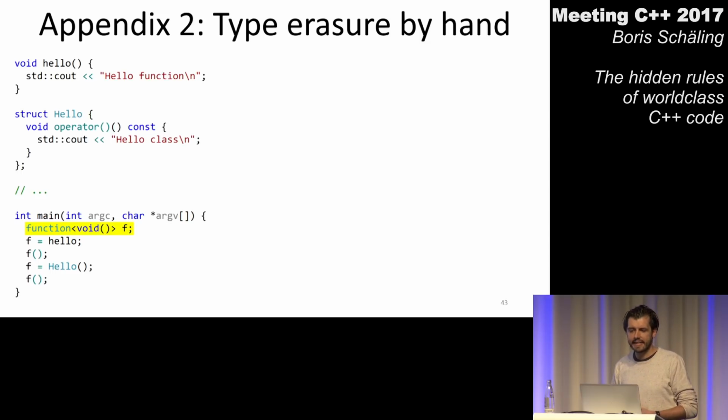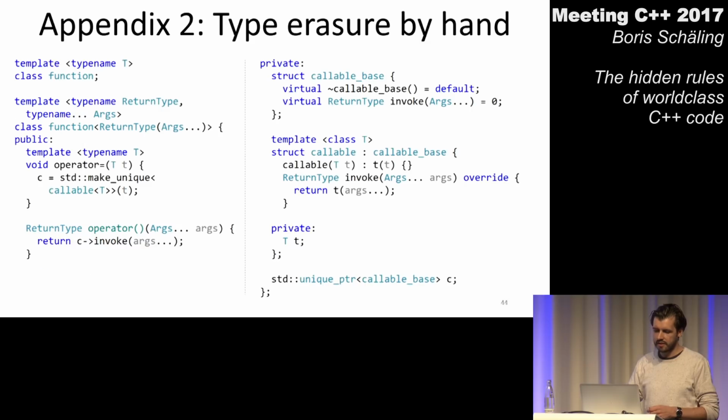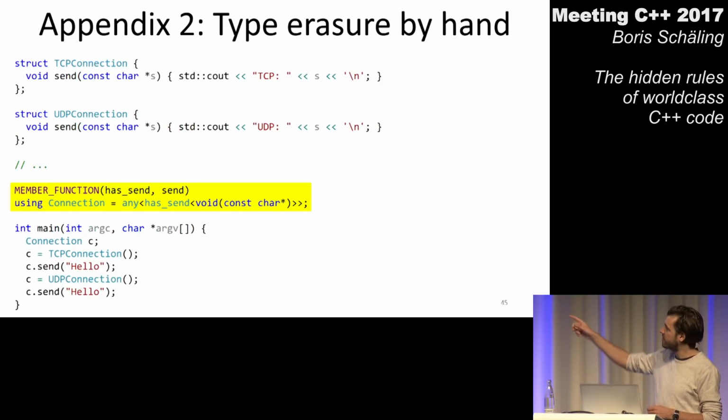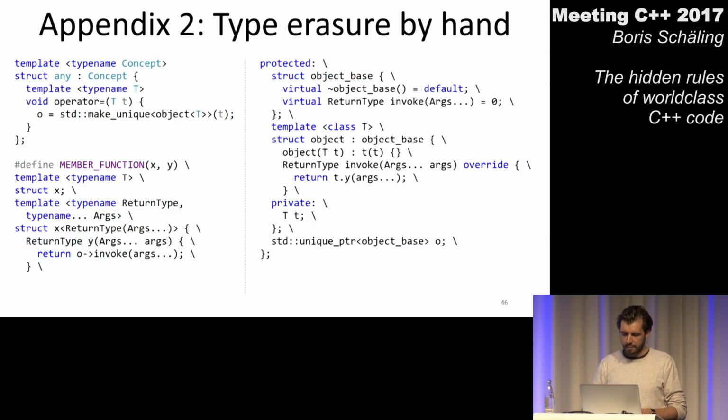I have another appendix where I'm trying to show you how these types, std::function and Boost type erasure any, actually work. So if you don't want to browse the implementation of Boost type erasure any in the Boost library, which is of course extremely complicated, have a look at appendix 2. There's a very simple primitive implementation to see what is actually going on in std::function and in Boost type erasure any. And there's an appendix 3.